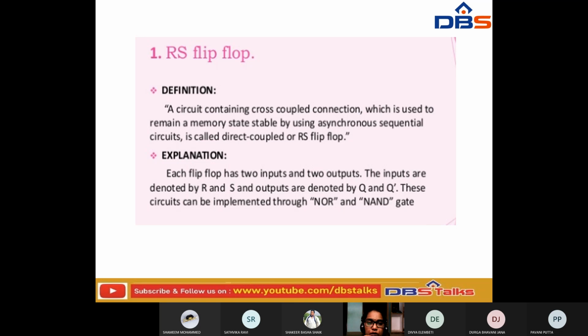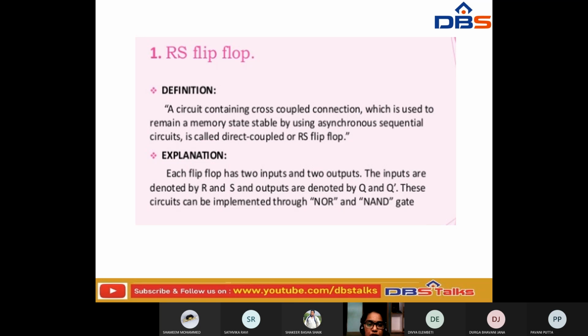When it comes to explanation, each flip-flop has two inputs and two outputs. The inputs are denoted by R and S, and the outputs are denoted by Q and Q dash. In this class we have already discussed that each flip-flop has two inputs, R and S, and two outputs, Q and Q dash.